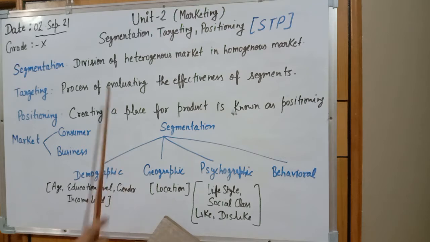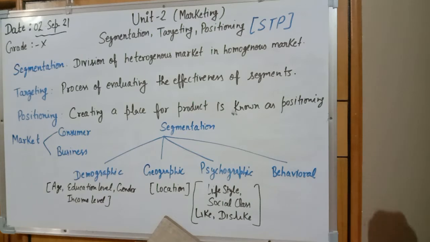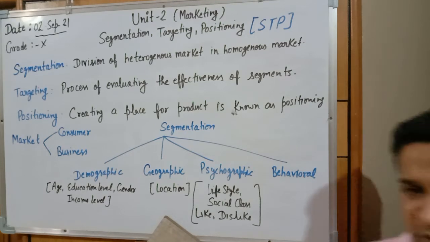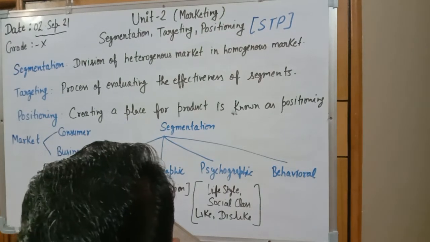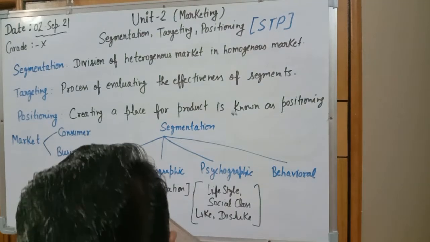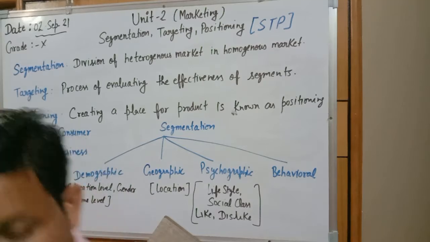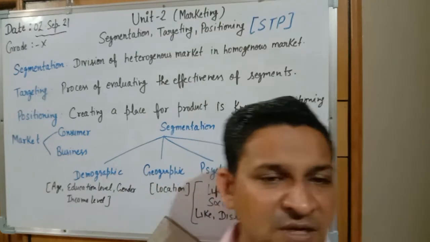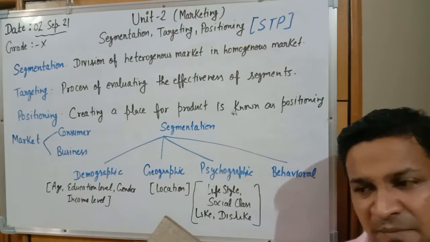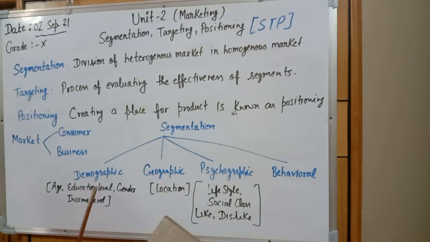So in today's session, we are continuing with segmentation first. Segmentation can be done on the basis of market, of two types. It can be consumer segmentation, or it can be business segmentation. Consumer markets are the markets where the consumer buys a product for their own personal consumption. While in a business market, a person will buy the product for resale purposes. He will take the product and afterward resell it. That is the business market. So segmentation is classified into four categories: demographic, psychographic, geographic and behavior.